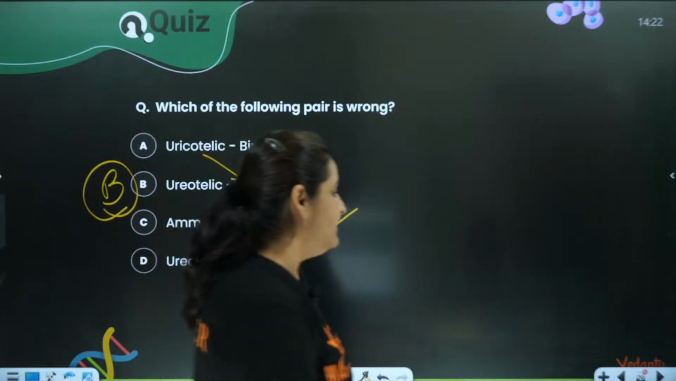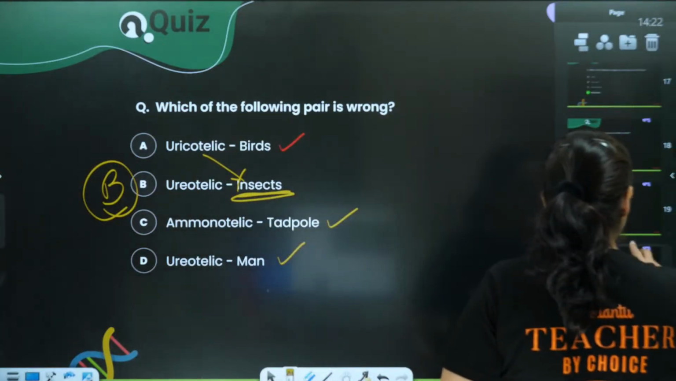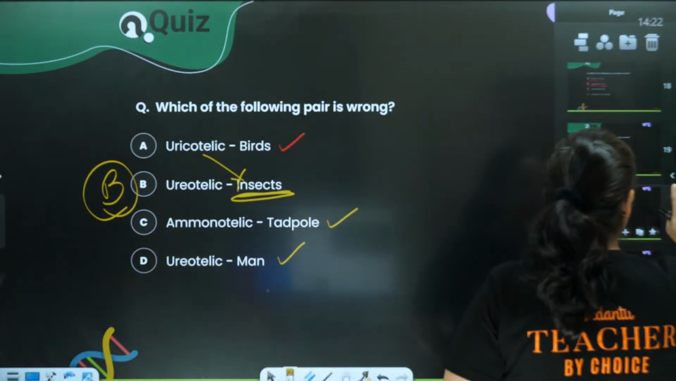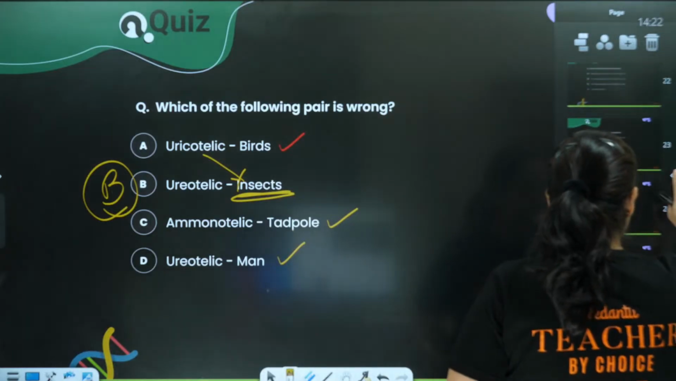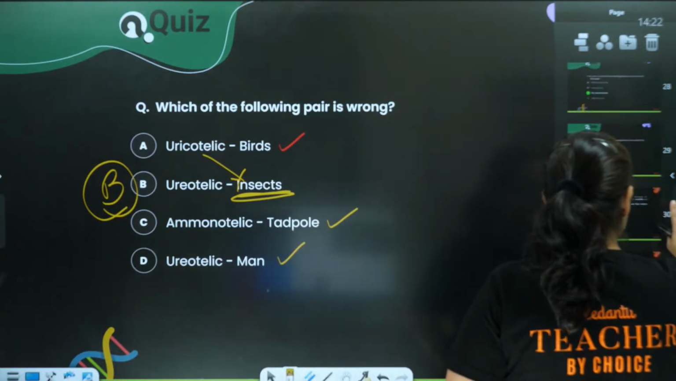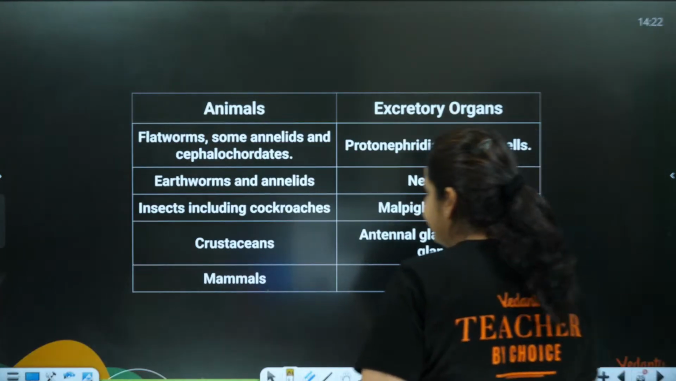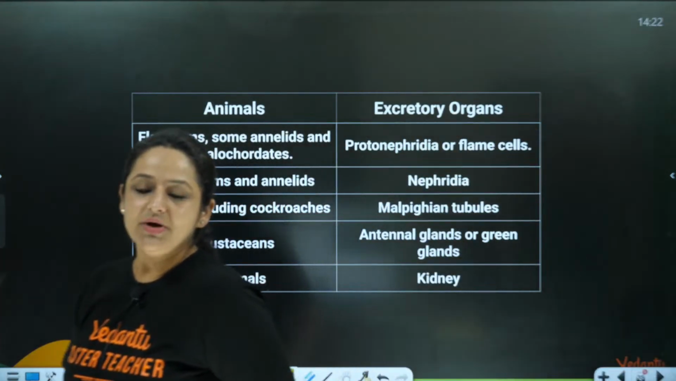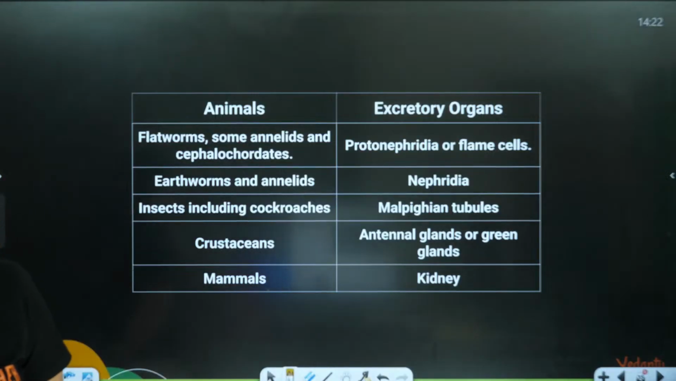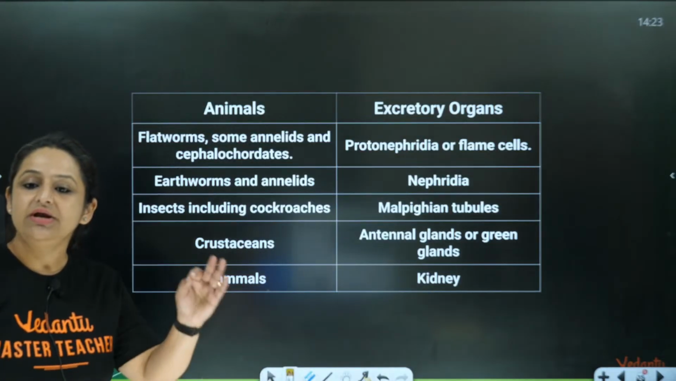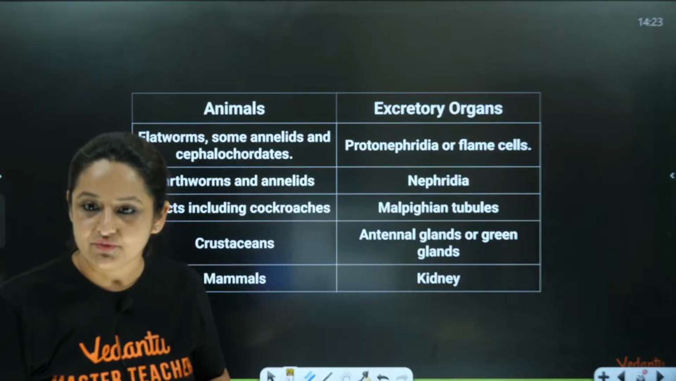Very good. Lovely. Now we are coming to the organs, various types. For excretion, nature has provided different types of structures to the organisms. NCERT has given a whole paragraph. We have summarized it over here in one table. Please note this table if you do not have it. This is the only information for this chapter that you have to do.